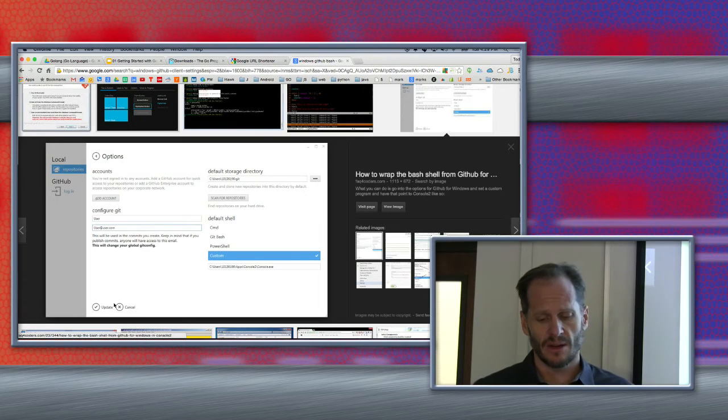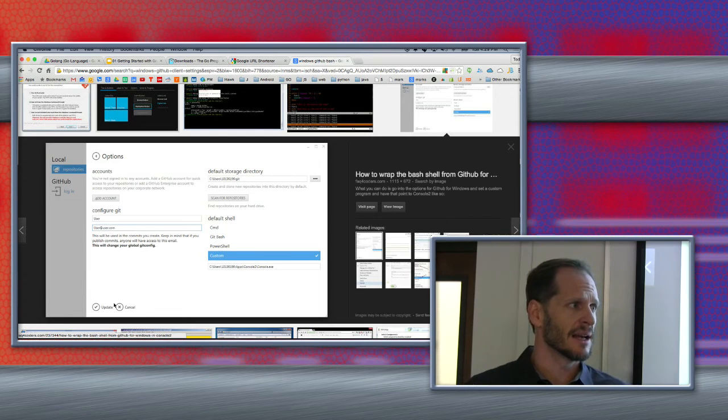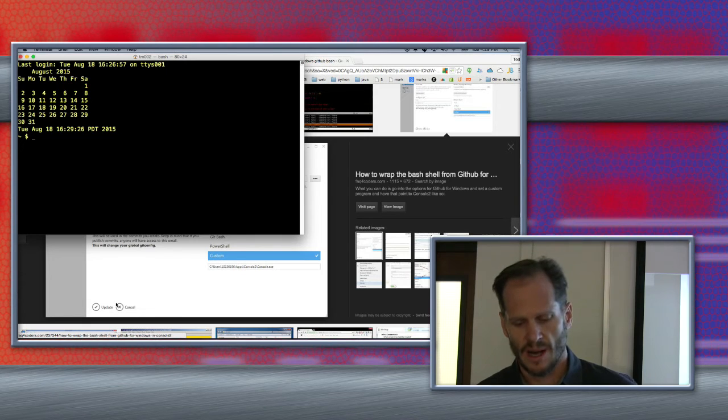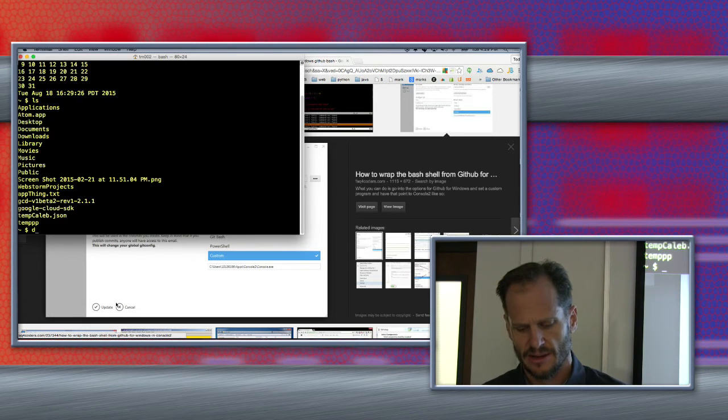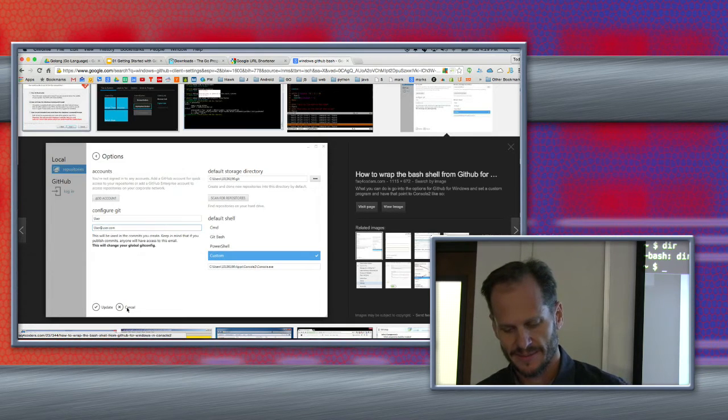Okay, so if you're working on Windows, what do you need to do? Download the GitHub client, right? And then just go into settings and make it Git Bash instead of PowerShell, and then hit update. Then you'll go to your start button and go into the GitHub folder, and it'll be Git Bash. You click it, and then you'll have this on your Windows machine, and you could run things like ls, list everything in this directory. dir doesn't do anything because that's DOS. Change directory, right? You could do ls, change directory, all that stuff.